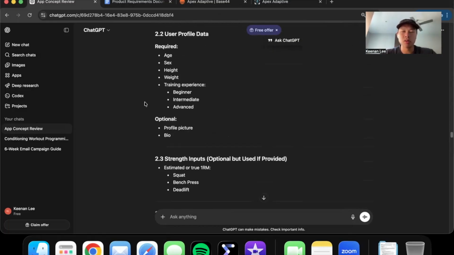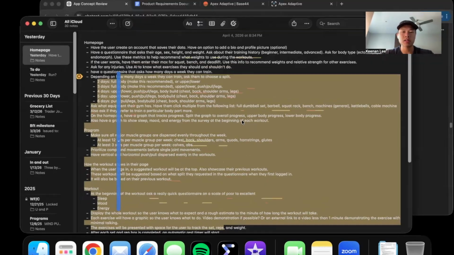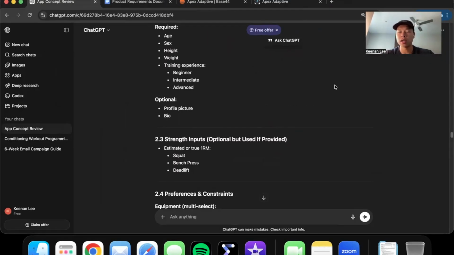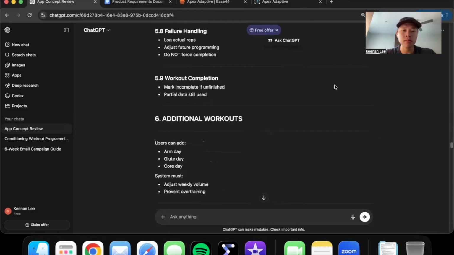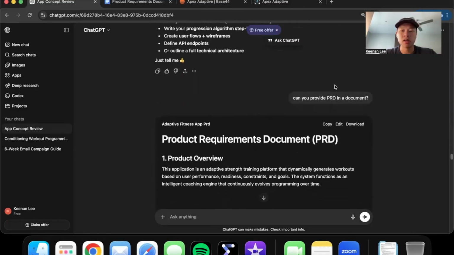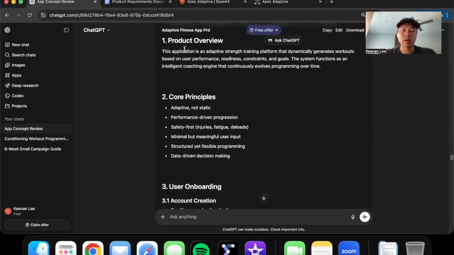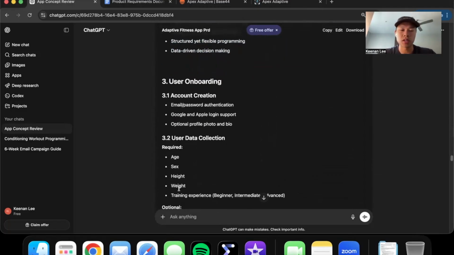It gave me the entire system blueprint using all of this information here that they summarized and all the questions that I answered. I believe it was 57 questions that ChatGPT asked me. And then now they put it all in a document. It's a very long document that goes all the way down here. I asked it to put it in a better format so I can just copy and paste it to use it in Base44, which I'll get to later.